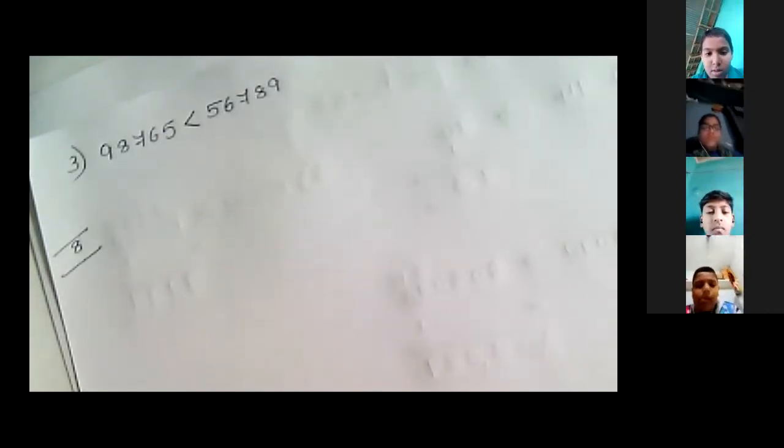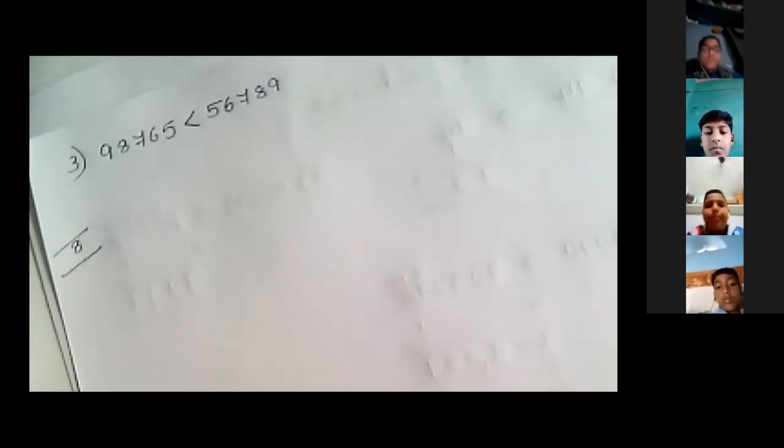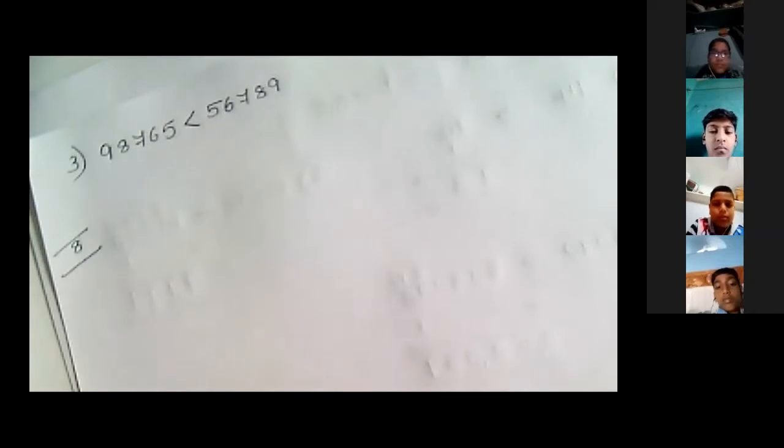Because natural numbers start from 1, 2, 3, 4, 5, 6, and so on. There is no 0 in the natural numbers. Then how can 0 be the smallest natural number? The smallest natural number is 1. 0 is the smallest whole number.